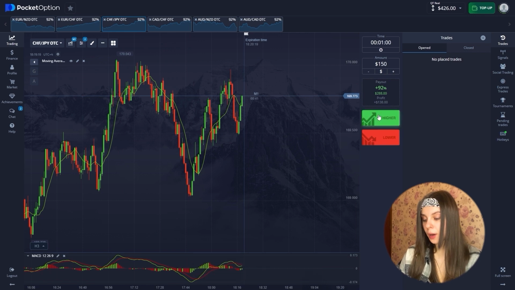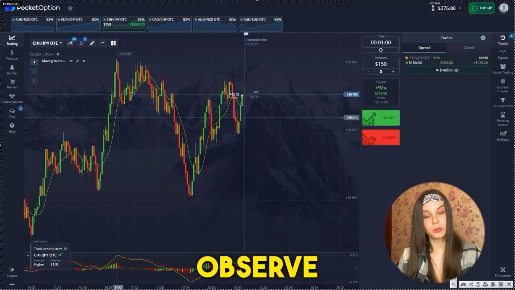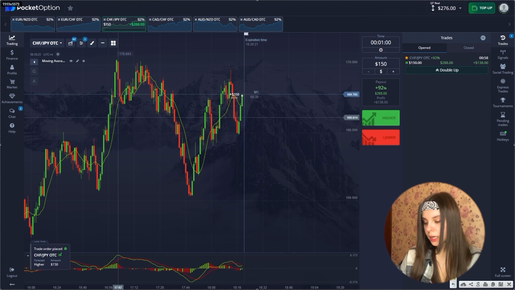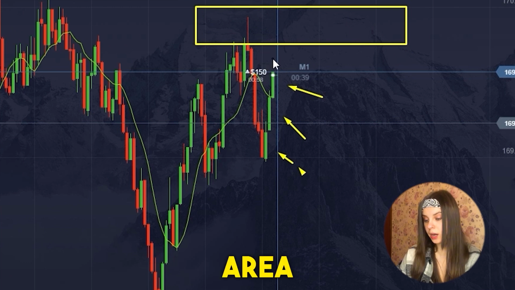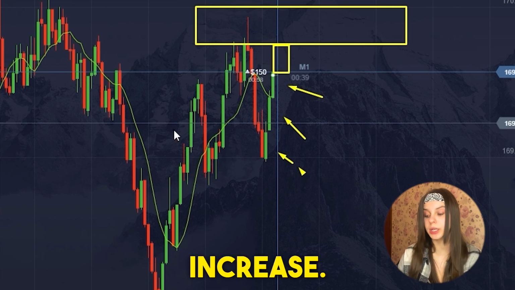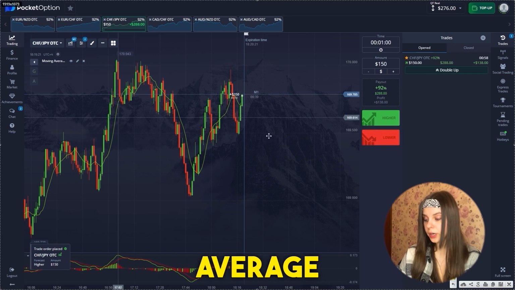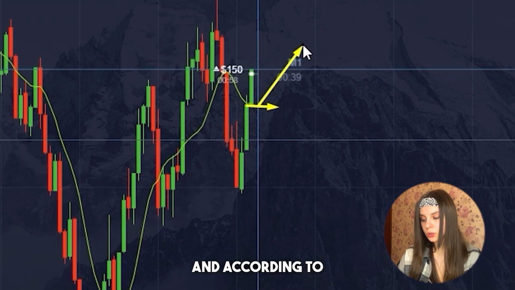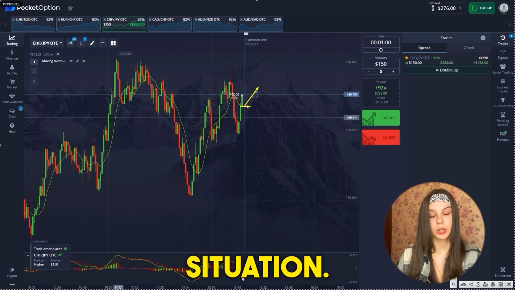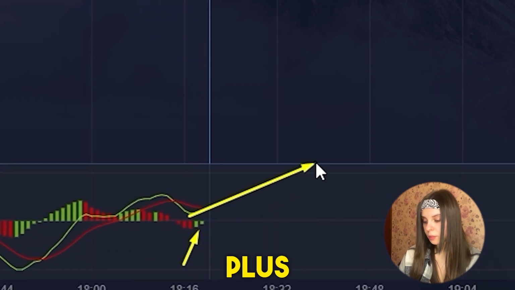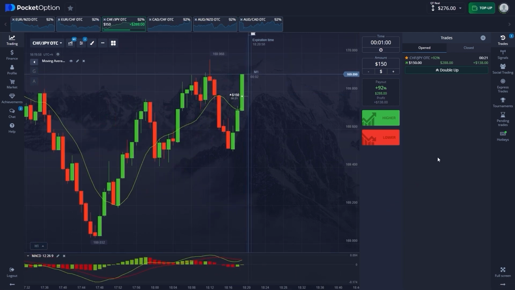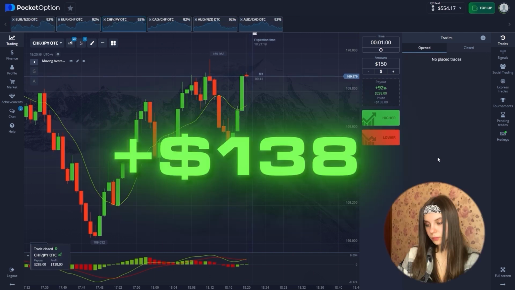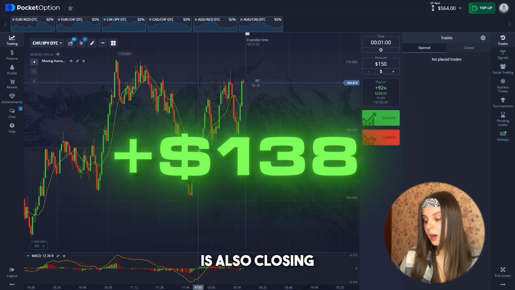Here we are opening an upward position. And the first thing we observe is that we have 3 large volumes of green bars. The second thing is that we are moving towards our resistance area and we can safely open a position to increase. Above the given moving average, we have growth, and according to MACD, there is a similar situation. Also, 2 green bars plus the green moving average are looking in the upper position. Let's watch the chart. Yeah, perfectly. This deal is also closing in a plus.